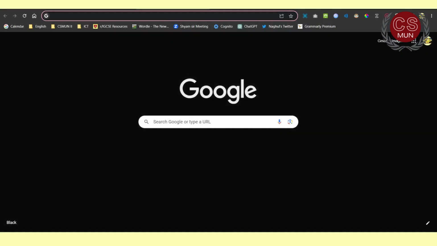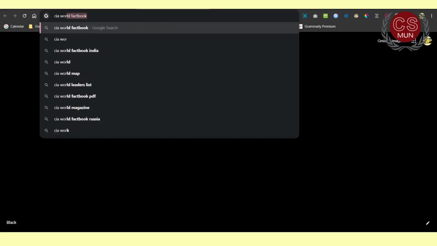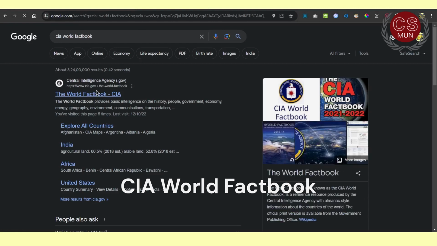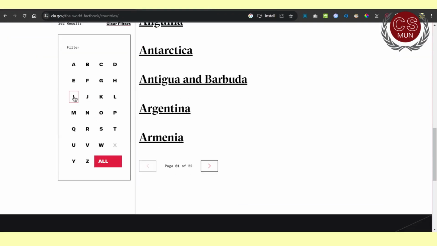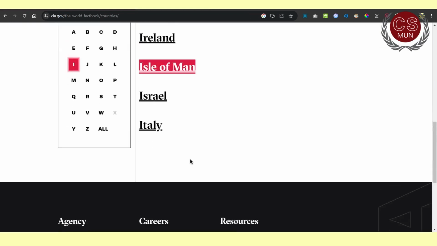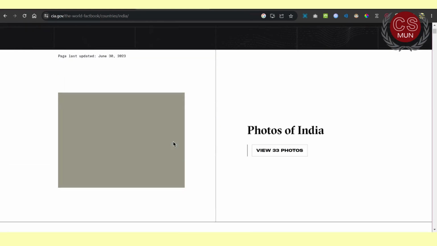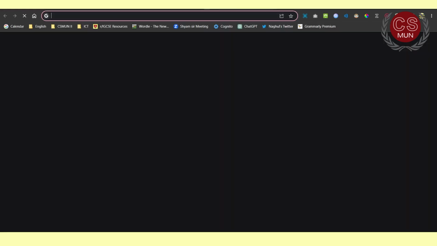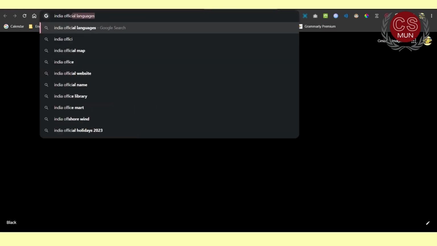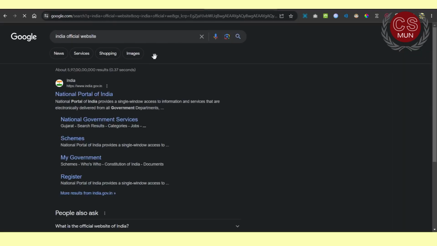Now, country research. A great place to start is the CIA World Factbook. Here you'll find an overview of all the countries on the globe. Find your country and understand its government, its economy, religions, law, etc. Once you've done this, run a Google search to find the official website of your country.